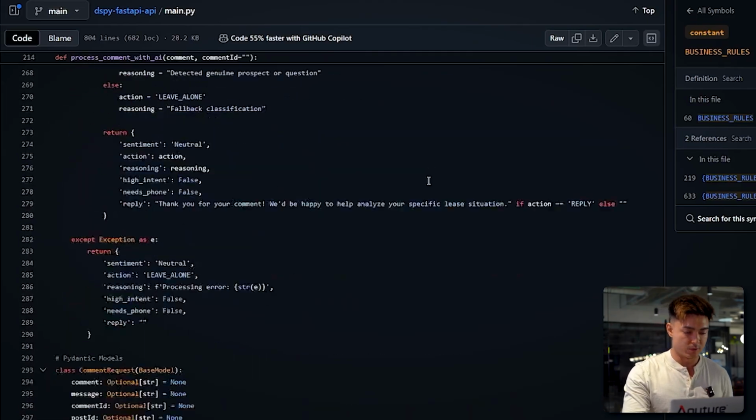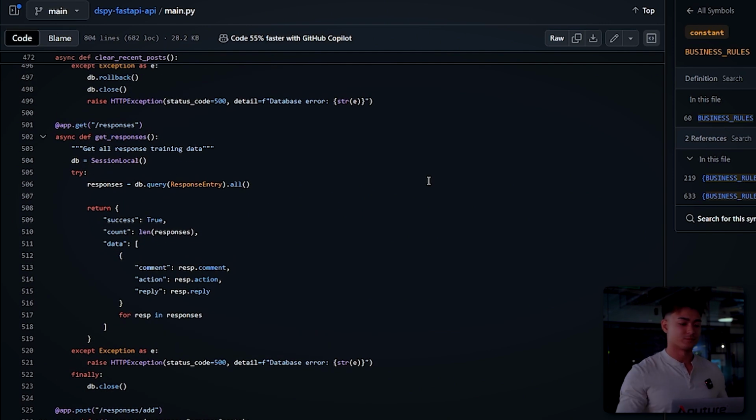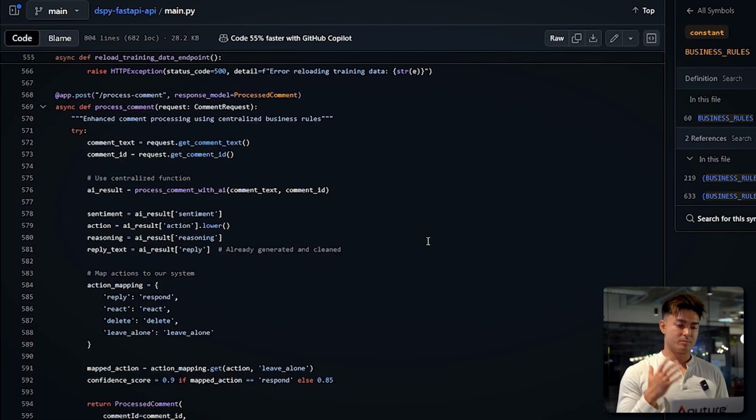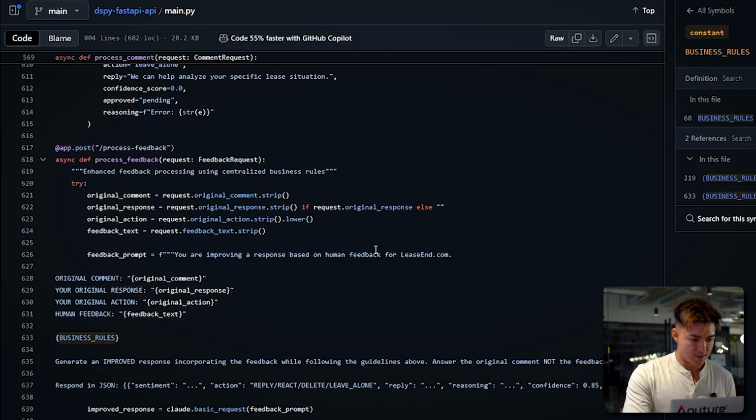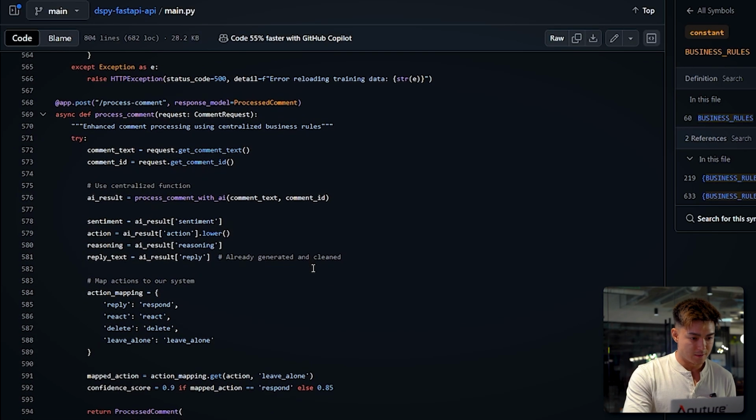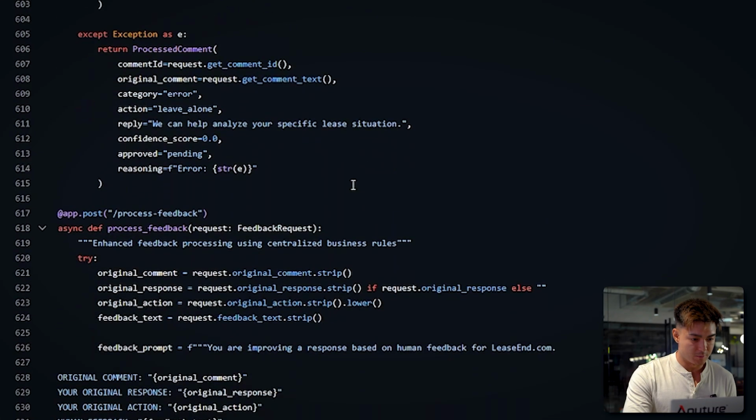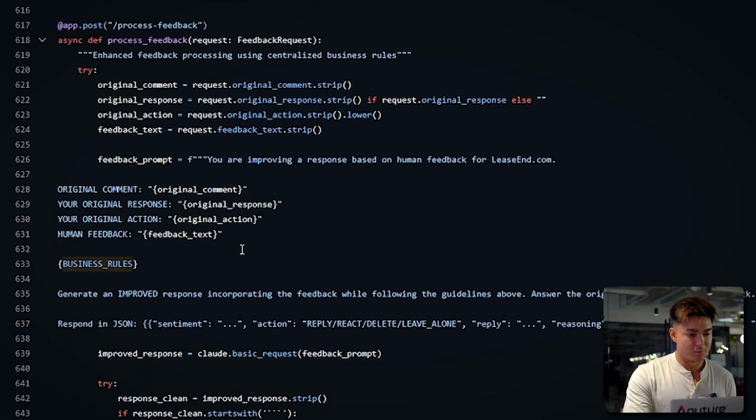So if we go here real quick, if I could find it, and the light is off. Let me turn it on real quick. So just here, I'm showing the code behind the process comment endpoint and also the process feedback endpoint, right? So both are pretty similar in terms of what they do. If we look here, the only difference is process feedback. The prompt is: you're improving a response based on human feedback for release end. Here's the original comment, your original response, original action, and human feedback.